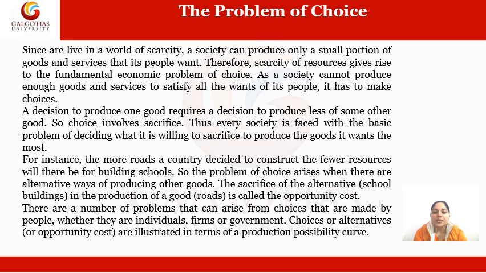So the problem of choice arises when there are alternative ways of producing goods. It means the problem of choice arises only when we have alternatives. Here we have an alternative between construction of roads and building of schools. The sacrifice of the alternative, here the school building, in the production of goods, that is, when we are producing roads, is called the opportunity cost.